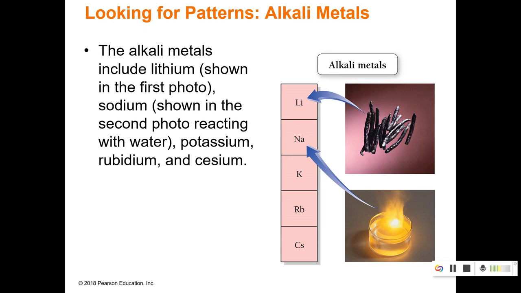So here are some pictures of alkali metals. Just some things you need to know. I would go ahead and write down that these have a +1 charge. So if you want to write that above them, that'd be great. Okay, also, they get dull very quickly if you cut them. So they're soft enough to cut because they're metals, but they're soft. And this is lithium. It gets black very quickly. But if we were to drag a knife across that, it would get shiny and then it would dull very quickly. It would kind of look like it's rusting, but it's not. It's just one of its properties.